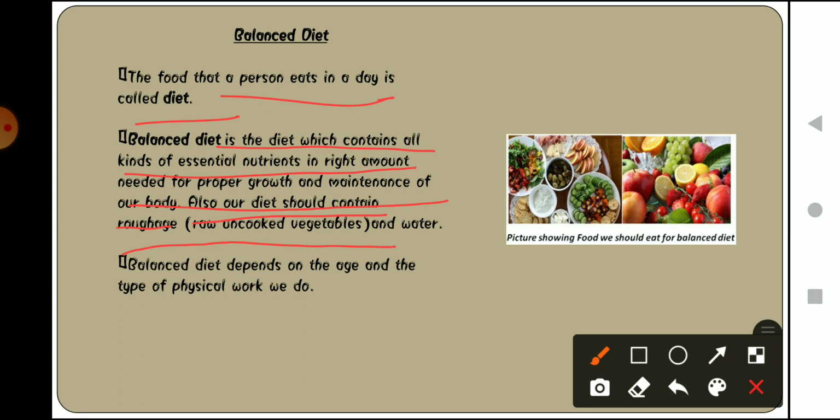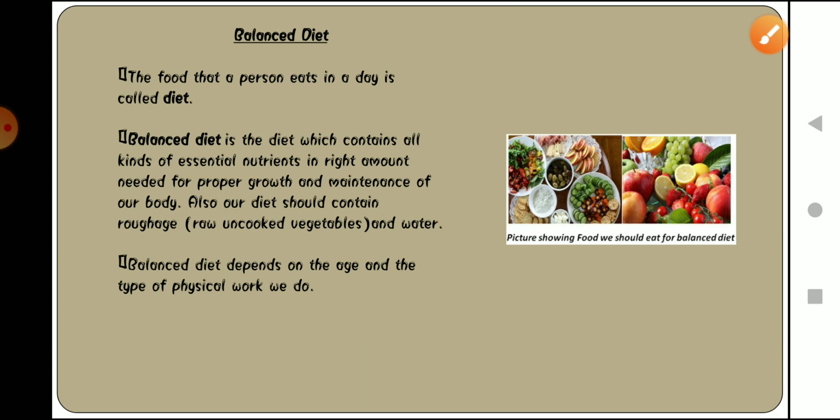Balanced diets depend on the age and the type of physical work we do. A balanced diet also changes, as we all know that people who are doing outside work, or people from the gym, they eat more protein food items. Why? Because their muscles and bones are growing, so their body requires protein in a larger amount. So different people need different kinds of balanced diet according to the work they do, the physical labor they do, and also according to their age.